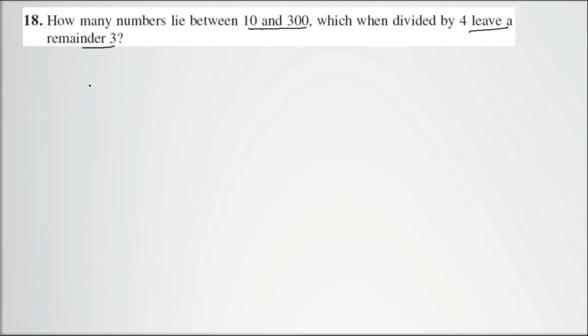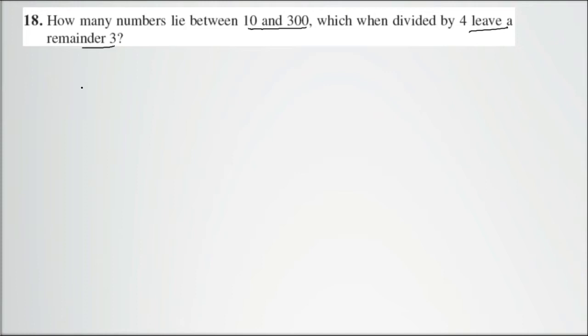Here, the main concept used is to find the least and the largest required number between 10 and 300 and make an arithmetic progression. The least number between 10 and 300 which leaves a remainder 3 after dividing by 4 is 11. When 11 is divided by 4, it leaves the remainder 3.